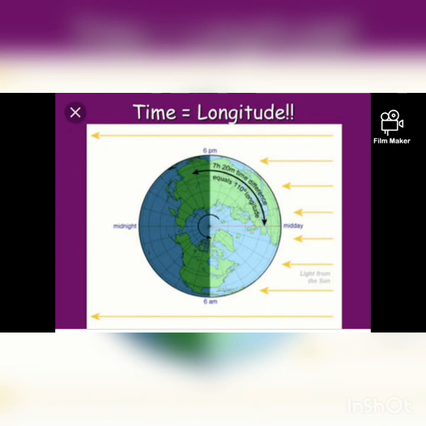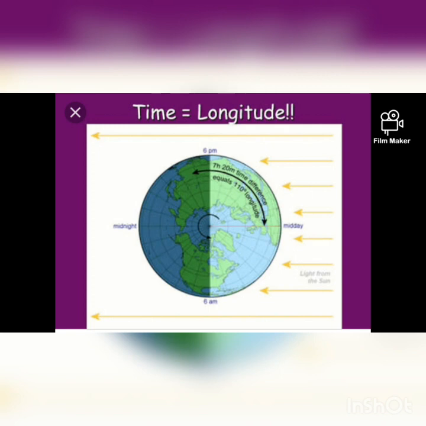Before we discuss the meridian line, the word meridian is derived from a Latin word. The meaning of meridian is midday. So the meridian signifies the sun's position at noon. When the sun is overhead, it is called noon.